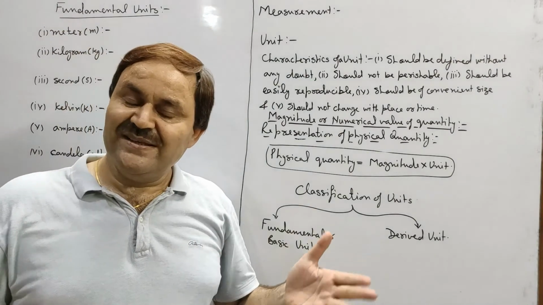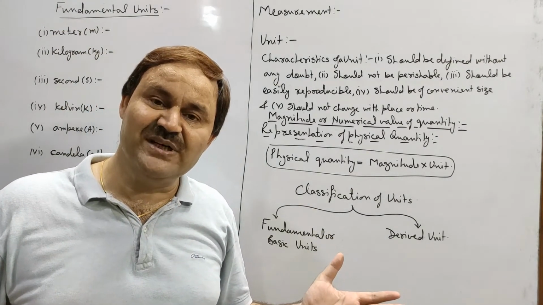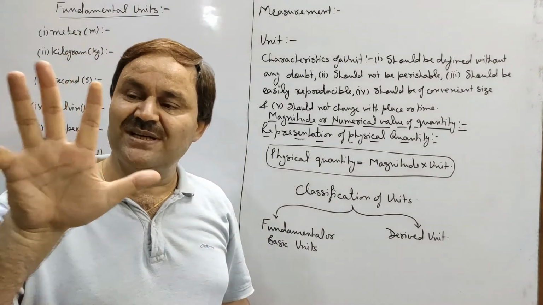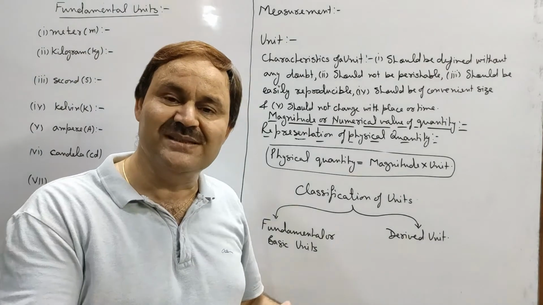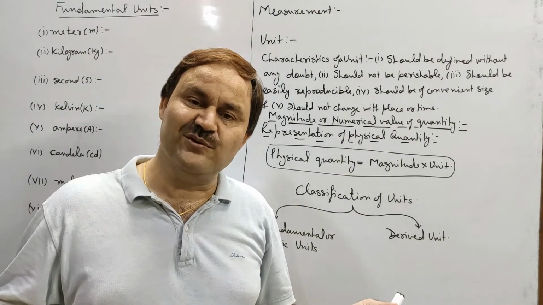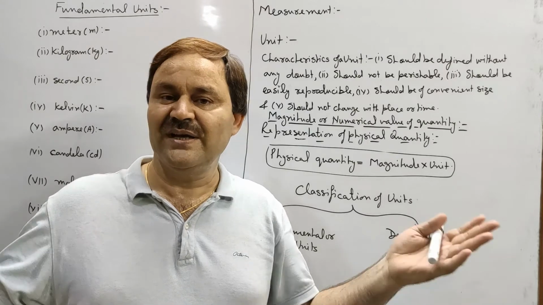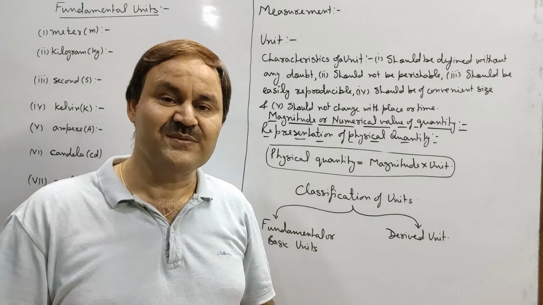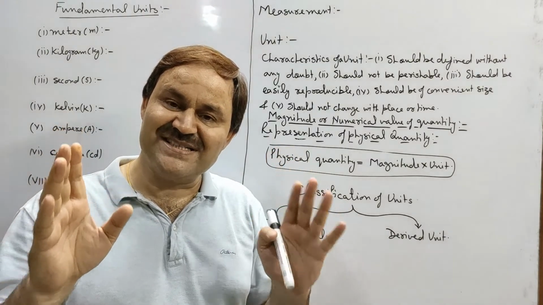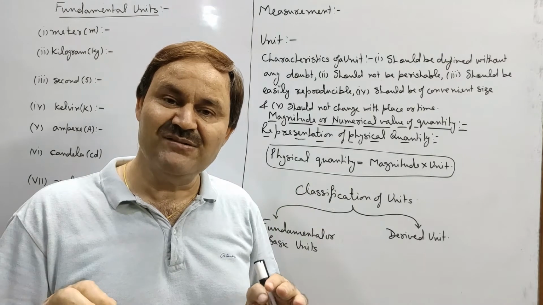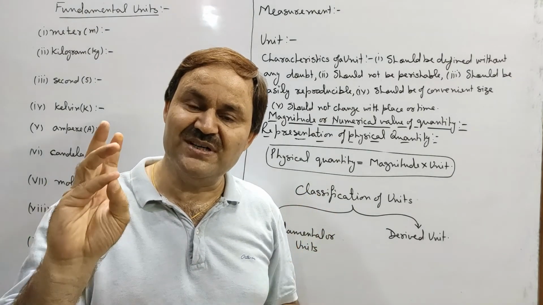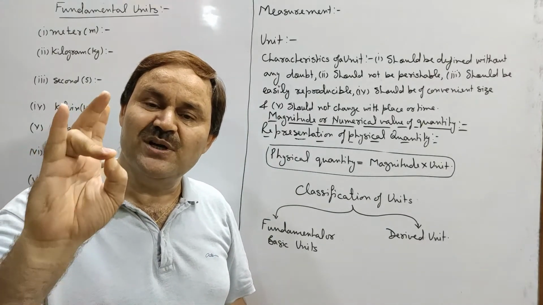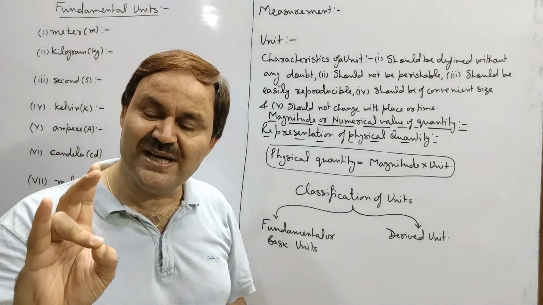Now anything cannot be used as a unit. Say initially for measurement of length we were using cubit length, arm length, foot length, but all these were not same for all people in the world, hence could not be accepted as the units. So a universally acceptable unit must have a few properties. First, it should be of convenient size. Second, it should not change with place or time.